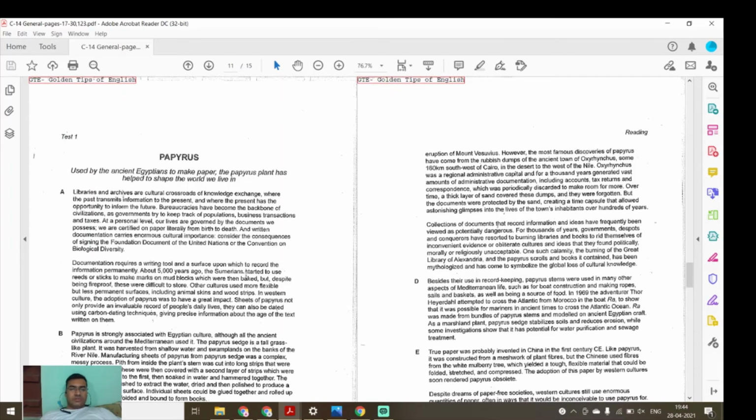About 5,000 years ago, the Sumerians started to use reeds or sticks to make marks. But despite being fireproof, they were difficult to store. Other cultures used more flexible but less permanent materials, including animal skins and so on.